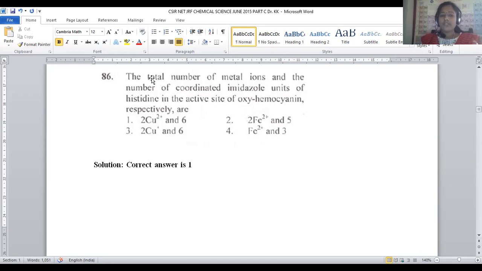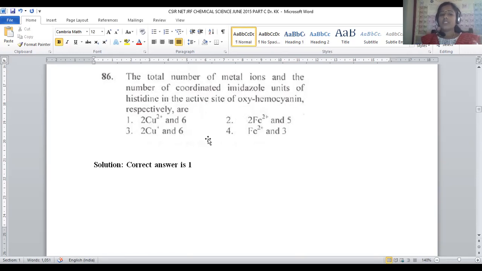What they're asking for is the total number of metals, how many metals are there in oxyhemocyanin. Oxyhemocyanin is the oxygen transporting pigment available in marine invertebrates, which is composed of 2 copper metals. So the 2 copper metals in the +2 oxidation state is the right one, and one more thing we have to predict is how many imidazole units are present in that.